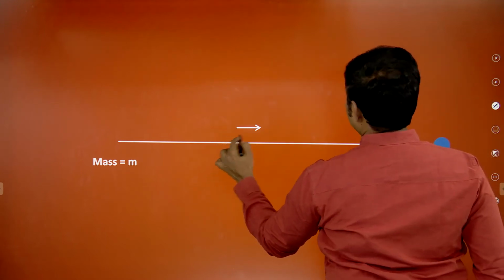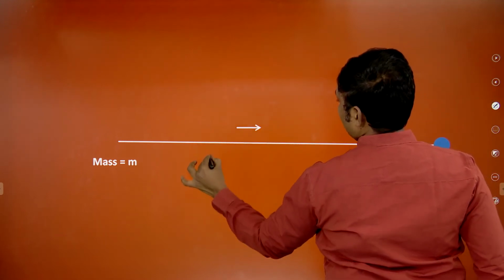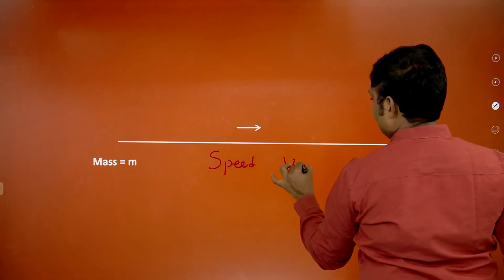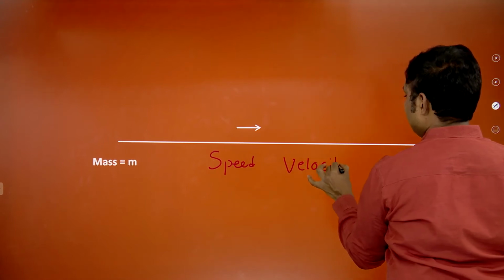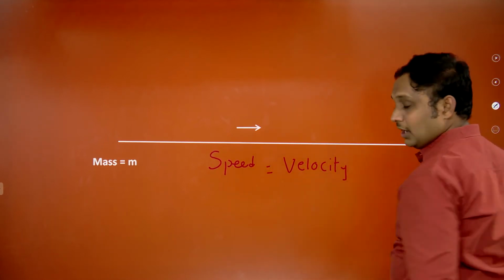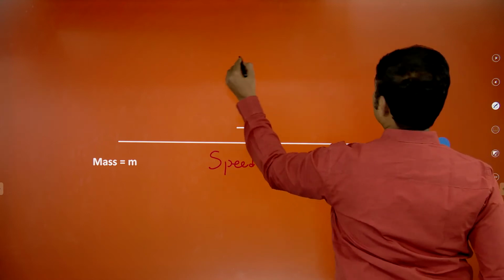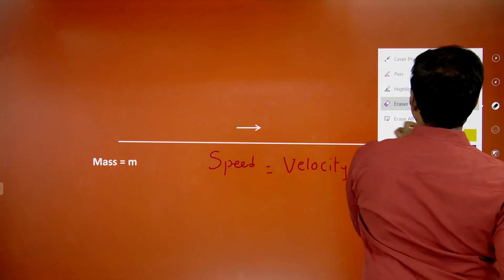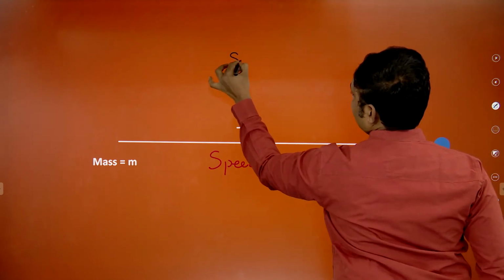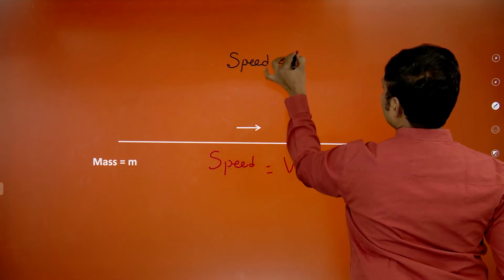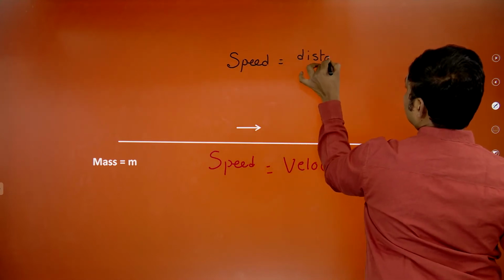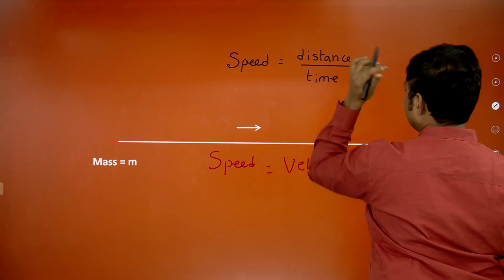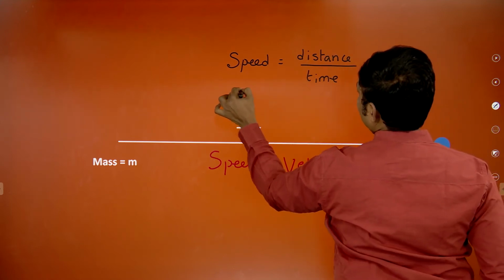Yeah, it's very clear. It's speed and velocity. You have to confirm this one. Speed and velocity are going to be equal or not? Let's see. You know very well about that. Speed is equal to distance by time. It's very clear. Distance by time. So you know very well about that.